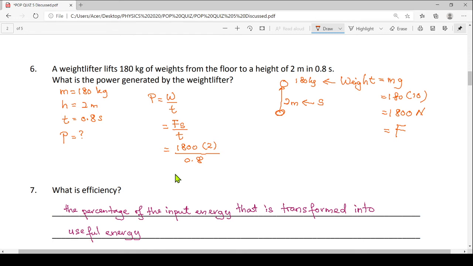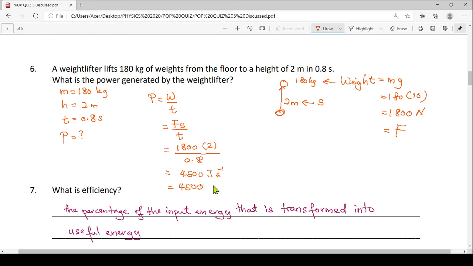Alright, so what do we get? You should be able to get the answer 4500. That will be joule per second. Or you can write this as 4500.